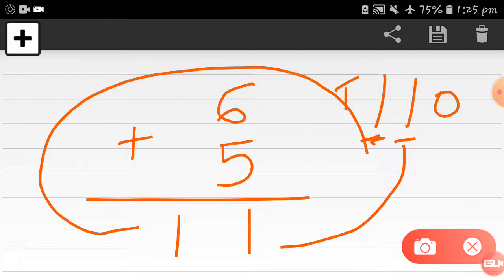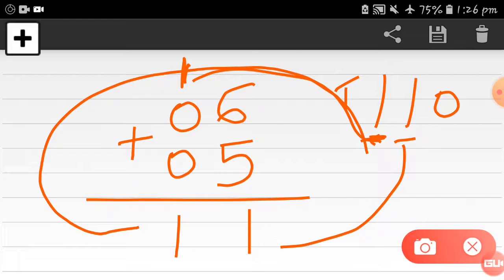We put this 1 in the tens place because this one is at the tens place, and here the tens place is empty, right? You can see the tens place is empty. So if you put this one as the carry forward, 0 plus 0 is equal to 0 and plus 1 is equal to 1. If you put it as a carry forward, the number 1 will come only, because the tens column is empty. There is no digit, right? So here is the answer, 6 plus 5 is equal to 11.